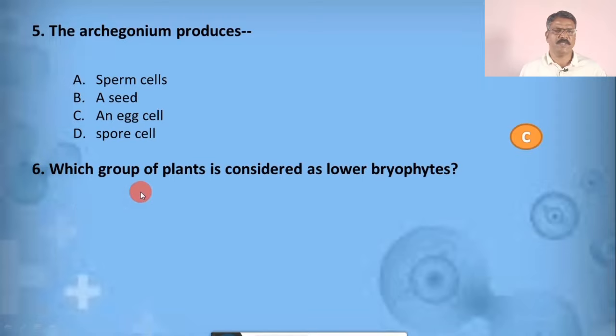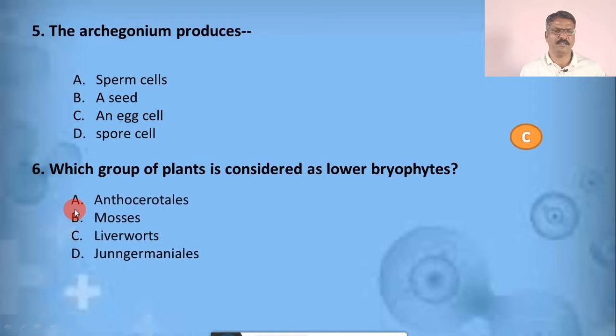Question number 6, which group of plants is considered as the lower bryophytes? The options are A. Anthocerotales, B. mosses, C. liverworts, D. Jungermanniales. So these are the different groups of bryophyte plants, and among them, which is considered the lower bryophytes?